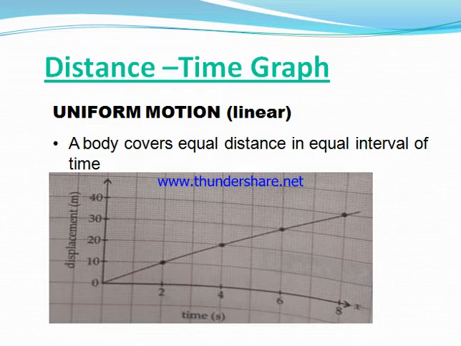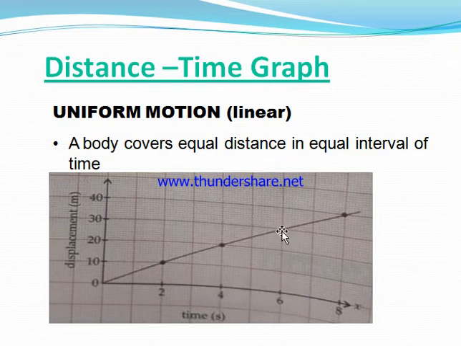Next we come to uniform motion. In this graph, see here, this value is 2, that is 2 seconds. In 2 seconds, a body covers 10 meters. In the next 2 seconds, again the body covers 10 meters. Again in the next 2 seconds, 10 meters.